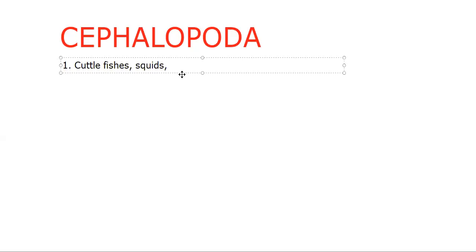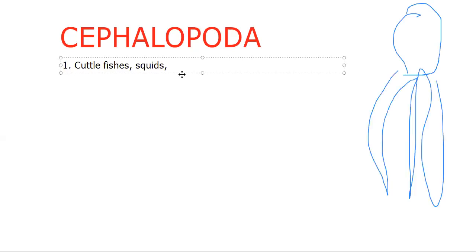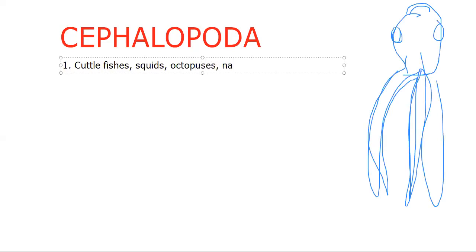So remember octopus, then you will find it clear. Cephalopoda: the foot came from the head. This is the head of the octopus, so from the head the foot came. That's why it is called Cephalopoda. So cuttlefishes are there, squids are there, octopuses are there, and nautili, the nautilus, are there. Those are the different examples from here.